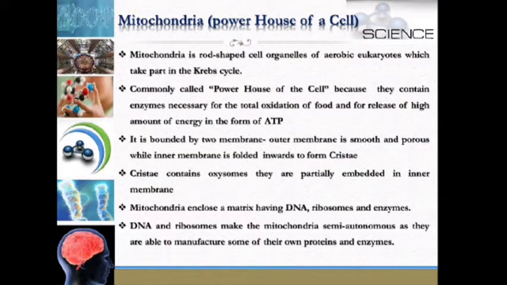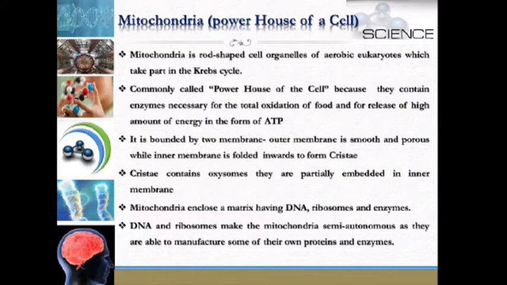Coming to the structure of mitochondria, it is a rod-shaped cell organelle of aerobic eukaryotes which takes part in the Krebs cycle. Commonly called the powerhouse of the cell because they contain enzymes necessary for total oxidation of food and for release of a high amount of energy in the form of adenosine triphosphate.